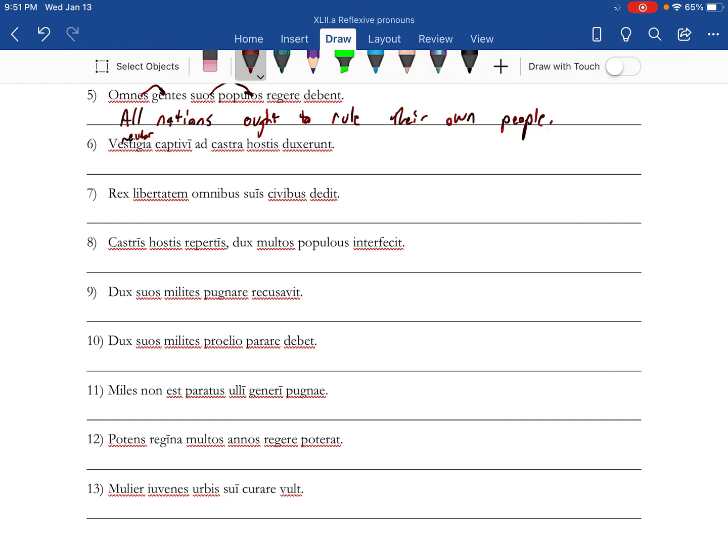All right, this is neuter, so that A is going to be plural. The footsteps of the captive led to the camp of the enemy.